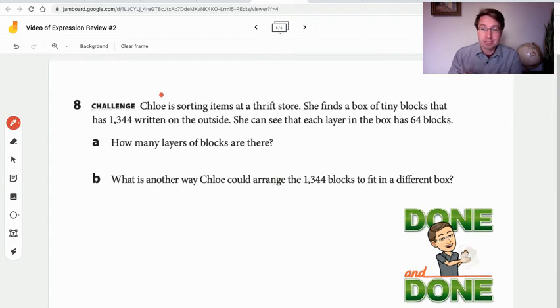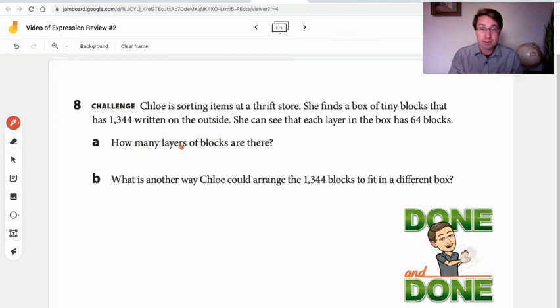If you get to the challenge, this is great. So Chloe's sorting out items in a thrift store. She finds a box of tiny blocks that has 1,344 written on the outside. She can see that each layer is 64 blocks. Think about this. How many layers of blocks are there?